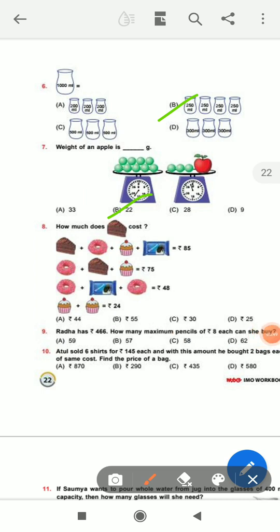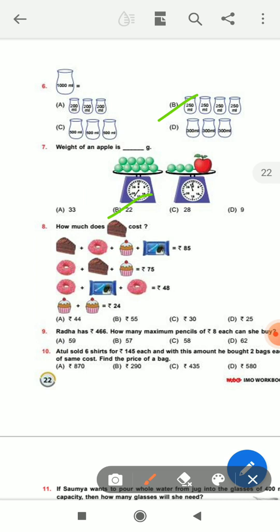Question number 8. You see how much one picture costs. First you add both numbers.